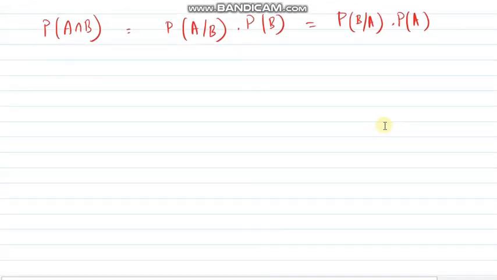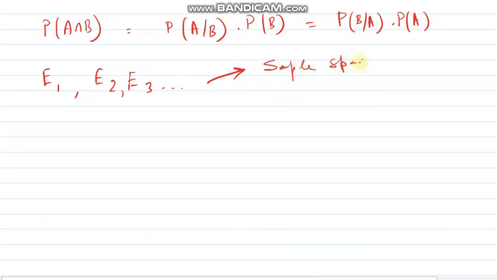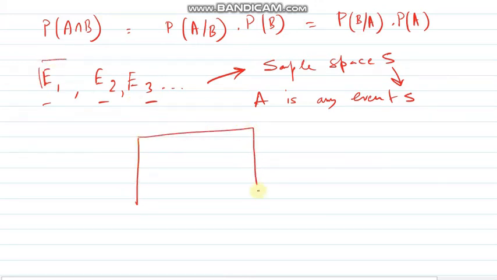Now what is there in the law of total probability? Suppose we have a couple of events E1, E2, E3 which are mutually exclusive and exhaustive events, and they are part of one sample space S. They are part of one sample space S, and A is any event associated with this S, and they are connected to this. How are they connected?